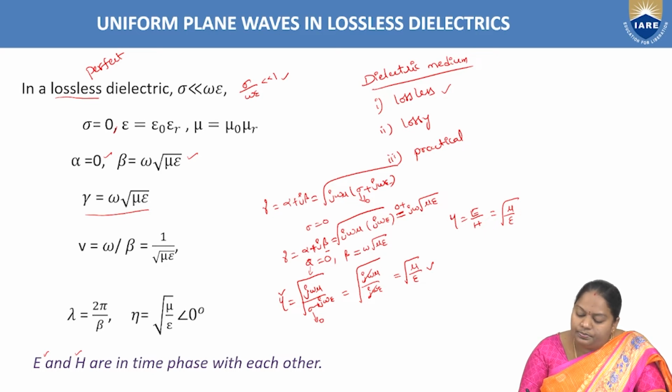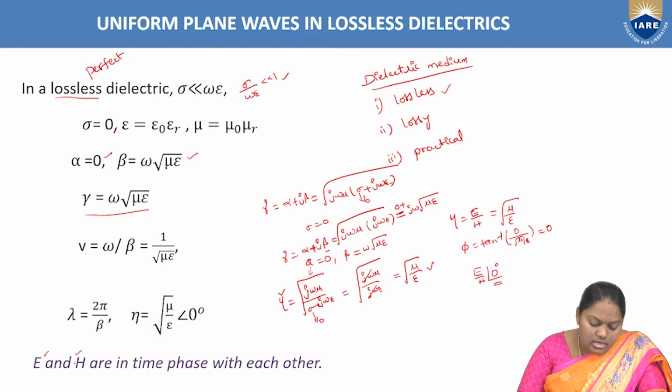If you write the phase function for this, phi equal to tan inverse of imaginary by real term, there is no imaginary term, root over mu by epsilon, nothing but 0. Hence, electric field E and magnetic field H differ by 0 degrees phase shift.